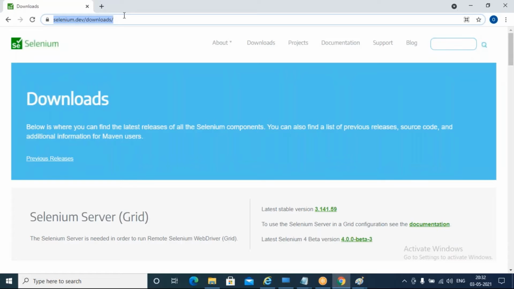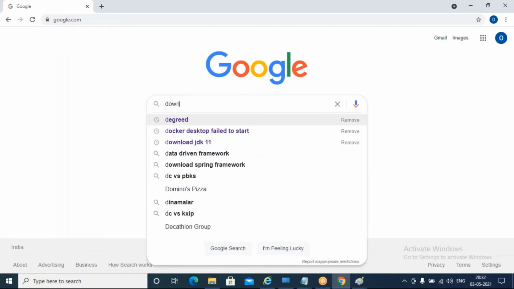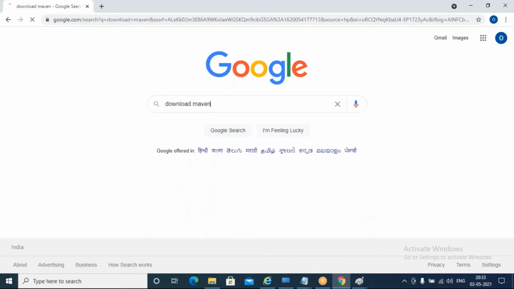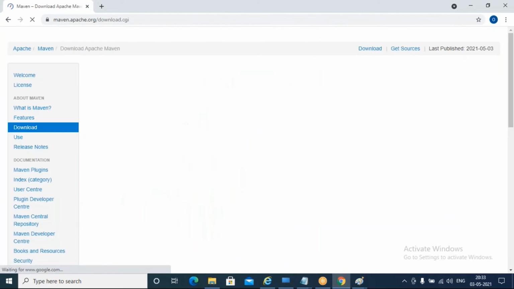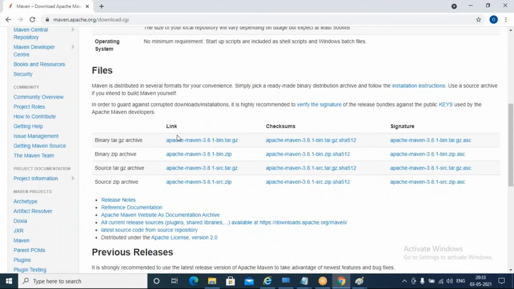First, I'll go to Google and search for download Maven, and go to the first link. Just scroll a little bit. Here you can see four links. If you are using a Linux machine, then go for the tar file. If you are using Windows, you can choose the binary zip file, and just hit this link.